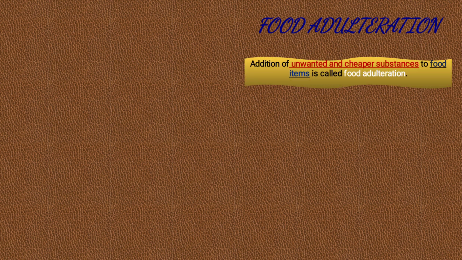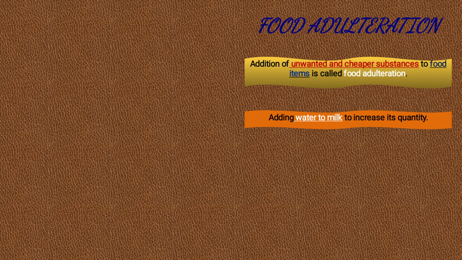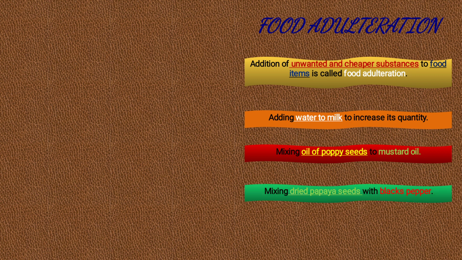Proceeding further, food adulteration. What is food adulteration? Addition of unwanted and cheaper substance to food items is called food adulteration. Okay, let's see. Adding water to milk to increase its quantity, that is also food adulteration. Mixing oil of poppy seed to mustard oil, mixing dried papaya seeds with black pepper, mixing stone chips to cereals and pulses. Okay, the stones that come out in rice, that is also food adulteration.